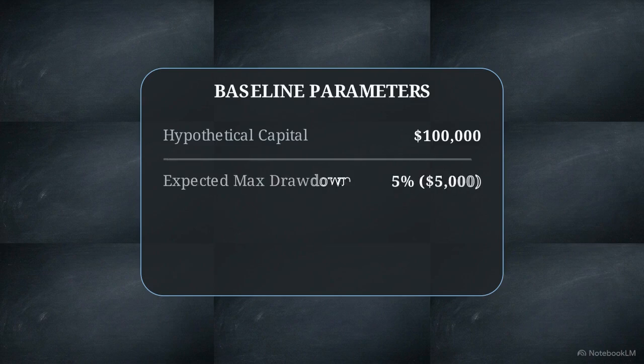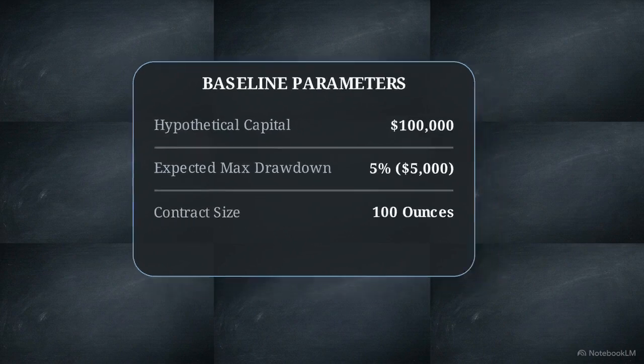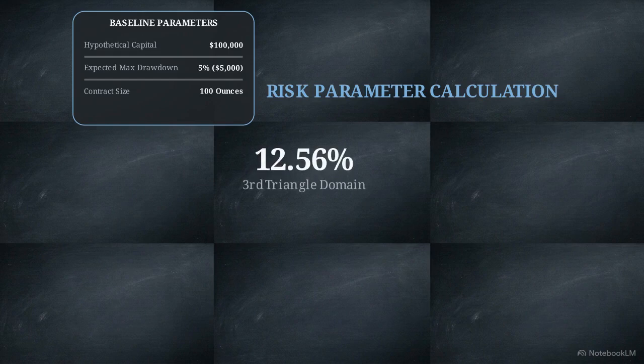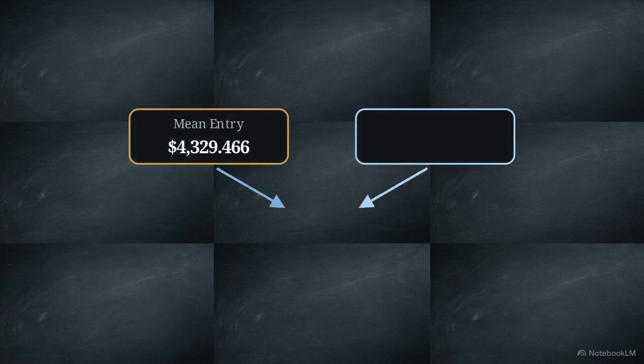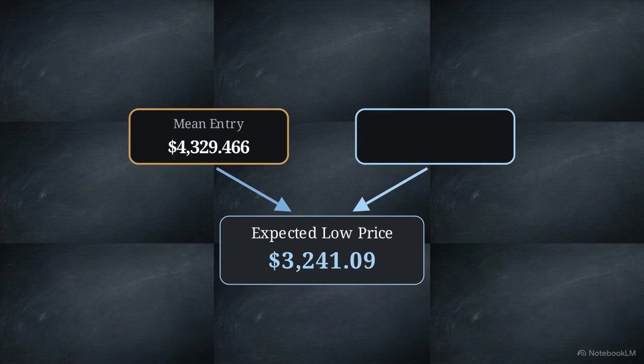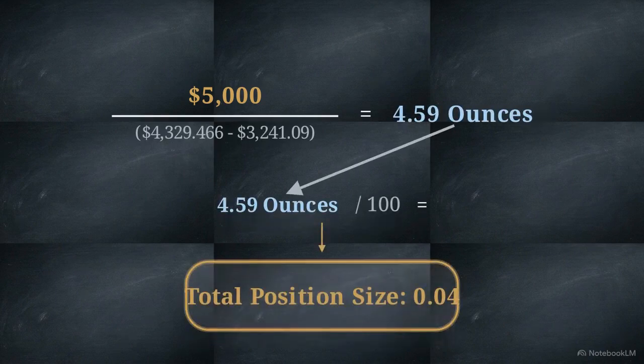This data table organizes our strict baseline parameters. The hypothetical capital is set at $100,000, with an expected maximum drawdown of 5%, equaling $5,000. The contract size is exactly 100 ounces. To find the total risk parameters, the third triangle domain of 12.56% is multiplied by a defined risk coefficient of 2. This calculation outputs a precise risk domain of 25.12%. Applying that 25.12% risk to the mean entry establishes an expected low price of $3,241.09. Factoring in our expected maximum drawdown, this mandates a total position size of 0.04.